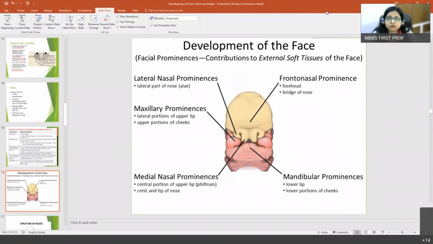Mandibular prominence does not give rise to the cheek. It is the maxillary prominence that gives rise to the cheek. At least you can see the picture over the screen also. It is already sharing. Lateral nasal prominence does not participate in the formation of upper lip. Very good. Very good, Saman Altaf. Who's next?